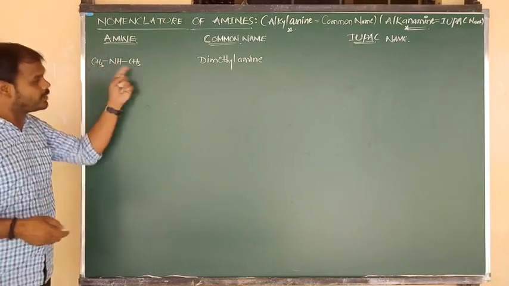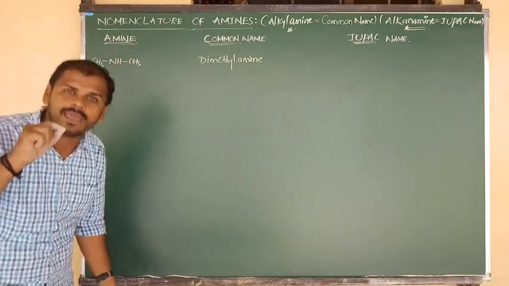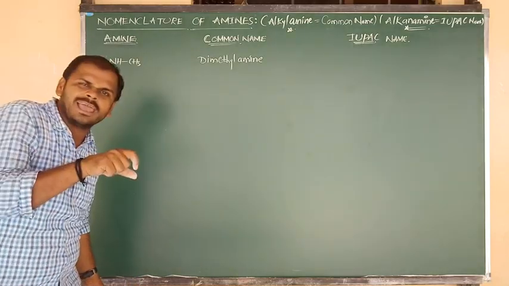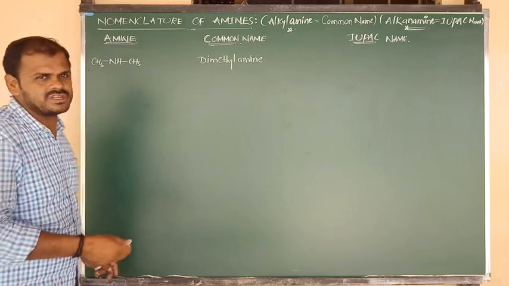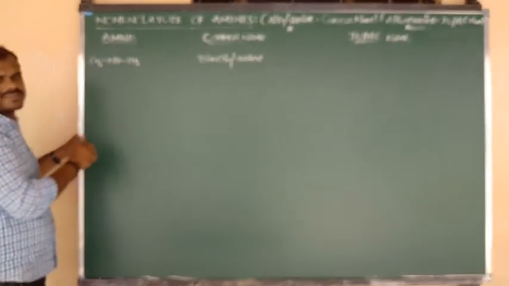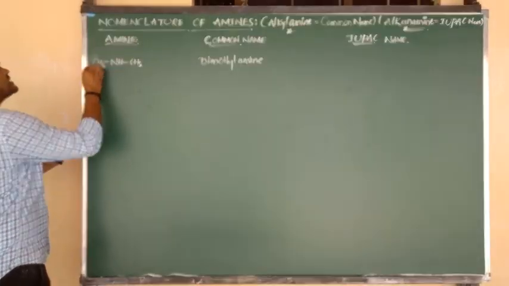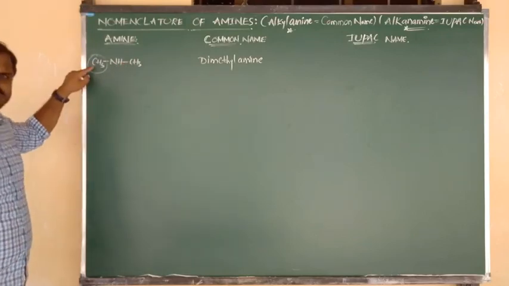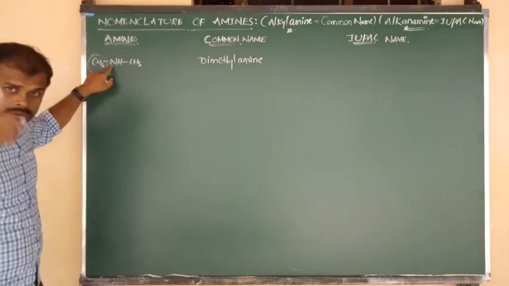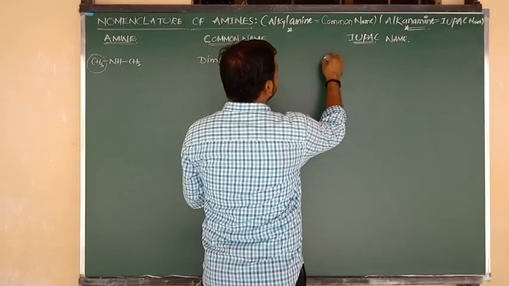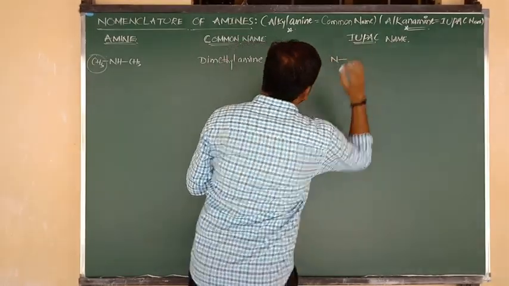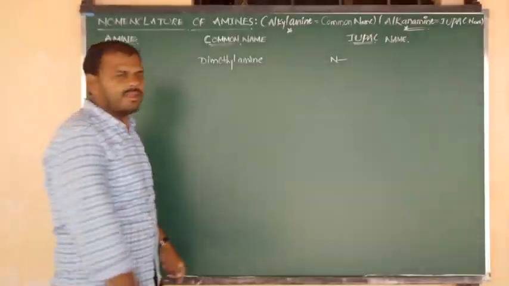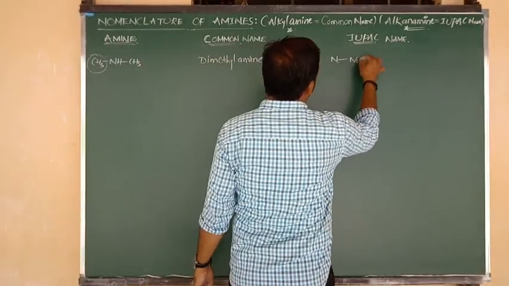Of the 2 alkyl groups, only 1 alkyl group is going to act as the main chain and the other alkyl group is going to act as a side chain. So here both sides have the same groups. You consider one as the side chain and the other as the main chain. The side chain is methyl, connected to which atom? The nitrogen atom. So nitrogen atom N is connected to the side chain CH3, that is, it is connected to methyl.